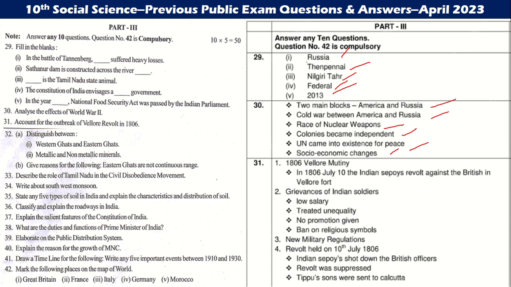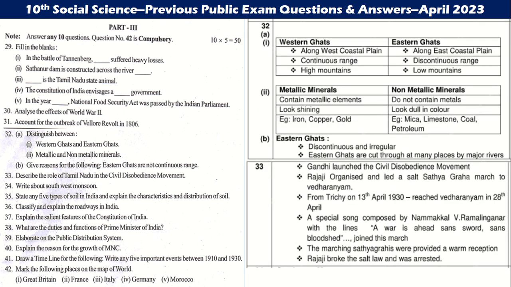31. Outbreak of Vellore Revolt in 1806. Vellore Mutiny: the Indian sepoys revolted against the British in Vellore Fort. Grievances of Indian soldiers: low salary, unequal treatment, no promotion given, ban on religious symbols. New military regulations. The revolt was held on 10th July 1806. The revolt was suppressed. Tipu's son was sent to Calcutta.